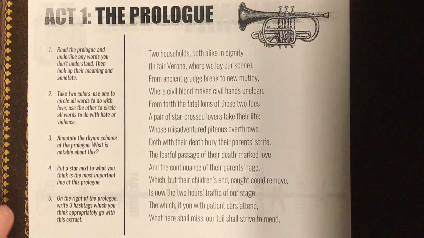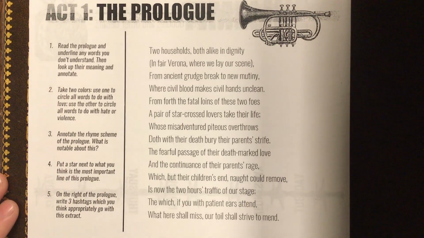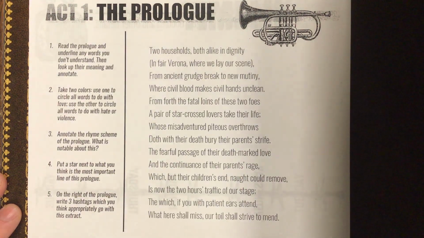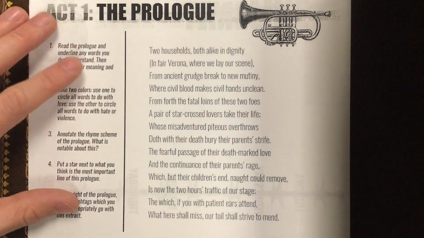So quickly here, the prologue for Romeo and Juliet is basically an introduction to everything that's going to happen in the story. And I'm sorry, but he does spoil the whole play just in the prologue. But he wants you to go into the play aware of everything that's going to happen so you can notice the themes and hear his message a little bit more clearly. So the entire story, in a nutshell, in 14 lines, is right here.